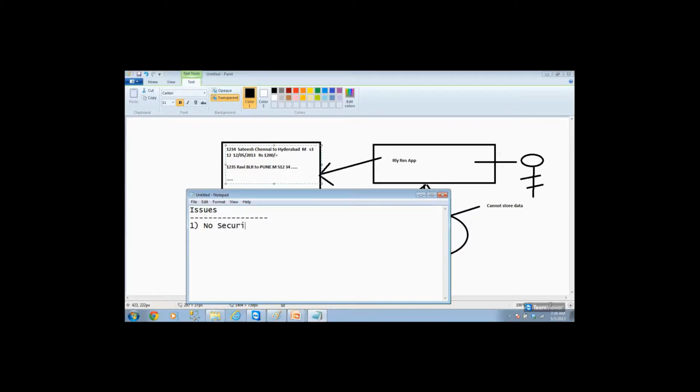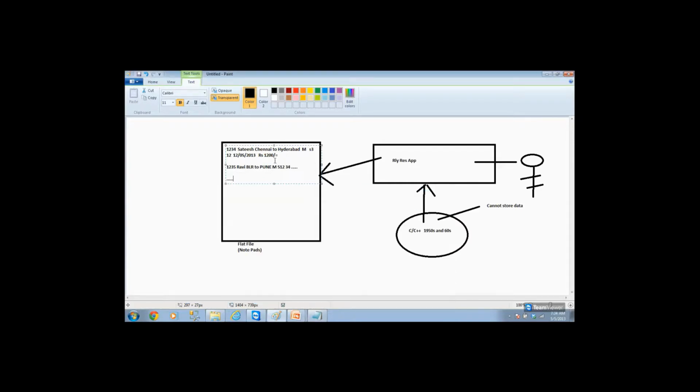That means what? Anybody can open the flat file, they can modify the data. For example, instead of 1200 rupees, they can say some XYZ. Now it is not 05, they put something like this, and they can say it is not 122. So then they can save it, because notepad cannot tell you that month cannot be more than 12 or date cannot be more than 30 or year cannot be like that.